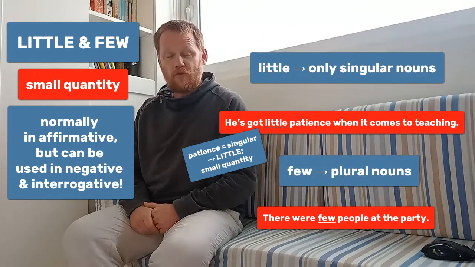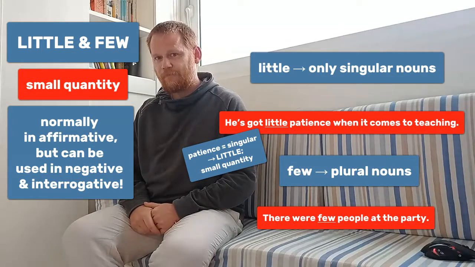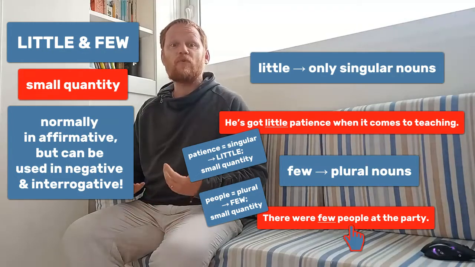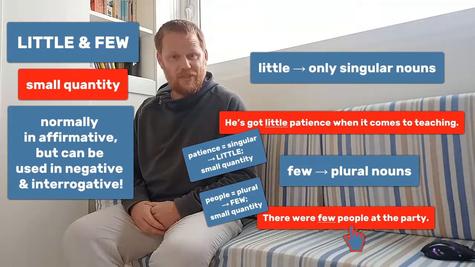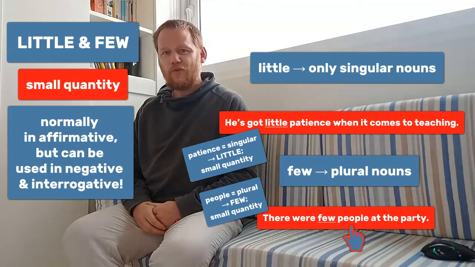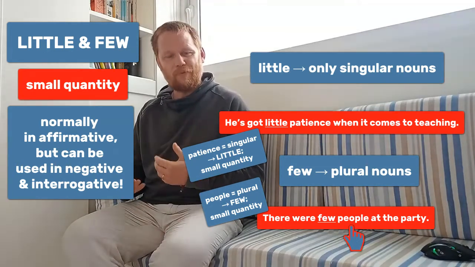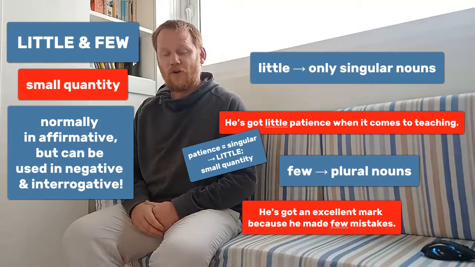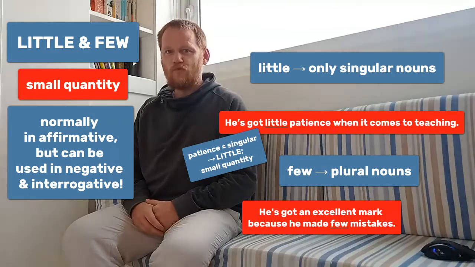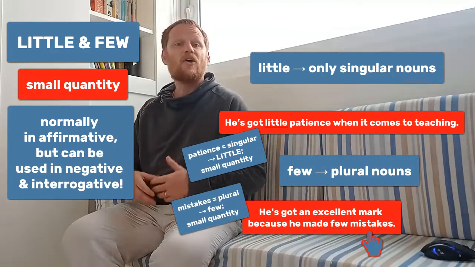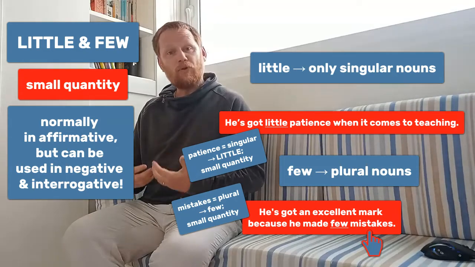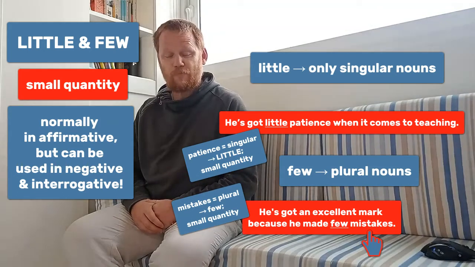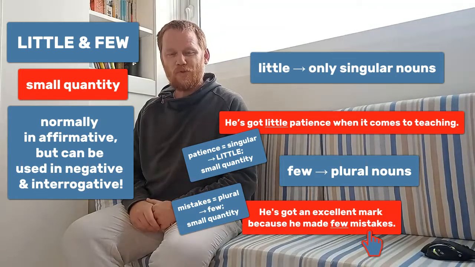There were few people at the party. So people is a plural noun, and if we want to express a small quantity, then we use few people. Another example. He's got an excellent mark because he made few mistakes. So again, we use here mistakes, a plural noun, with the quantifier few, expressing a small quantity.